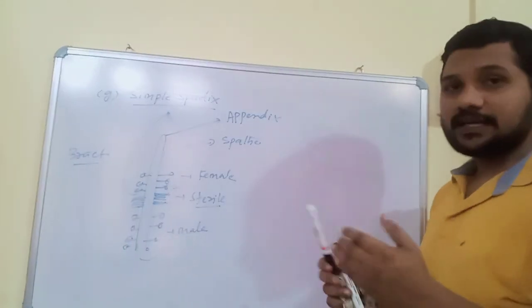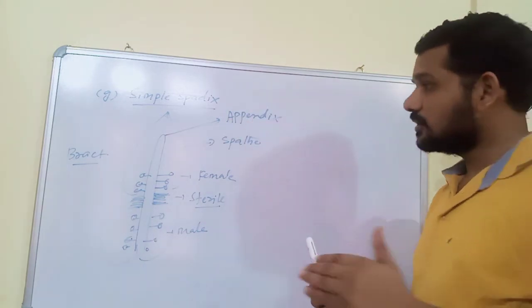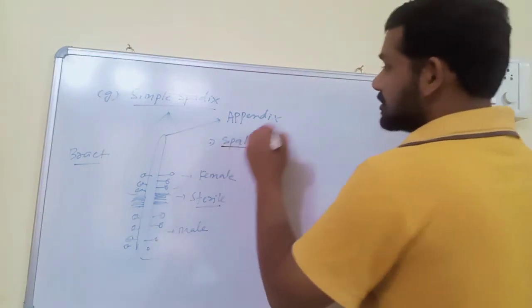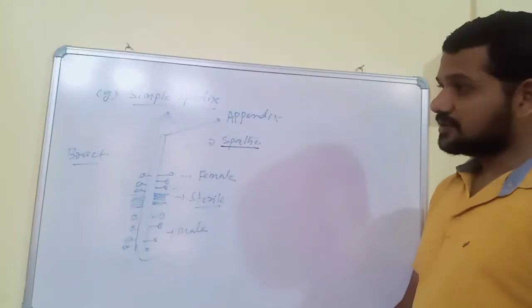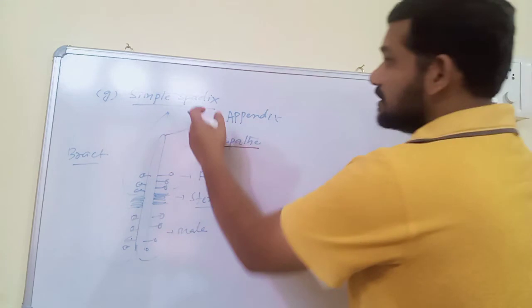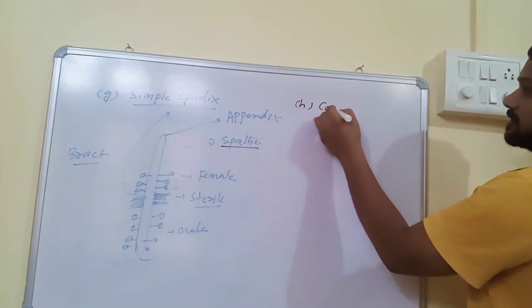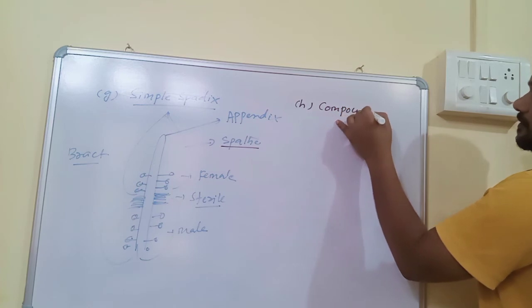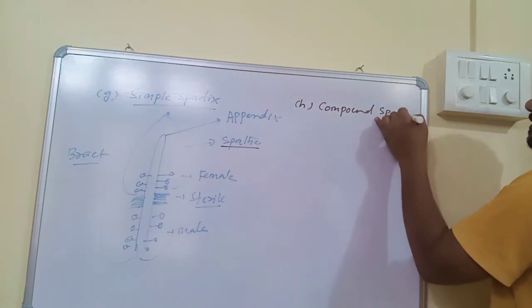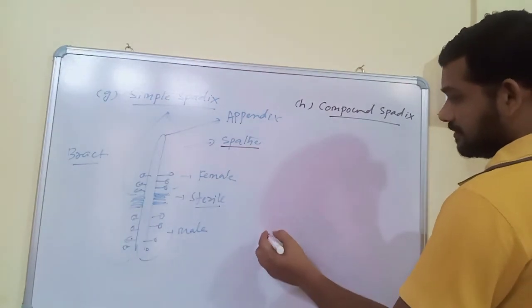But one of the bracts is modified into a long leathery covering, and this long leathery covering is called spathe. What is spathe? Simply, it is a modified bract. This is called simple spadix. Next, compound spadix. In compound spadix, the peduncle produces branches.